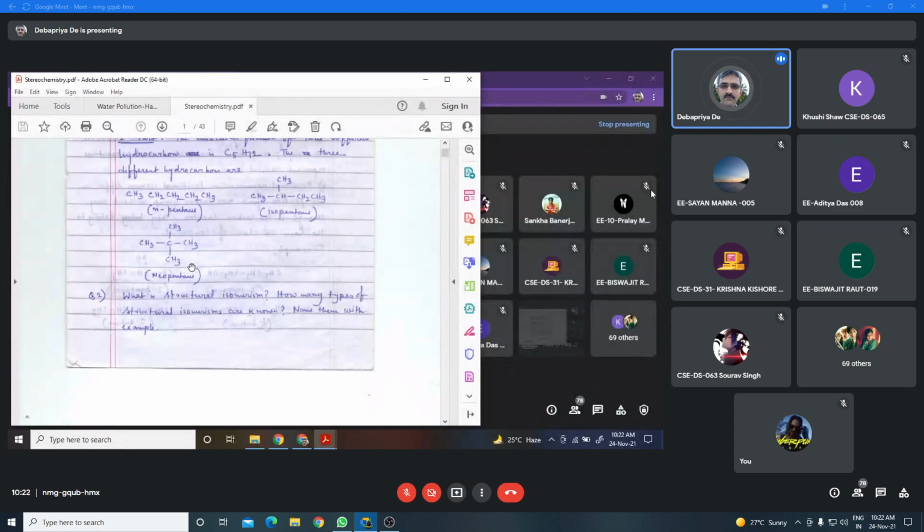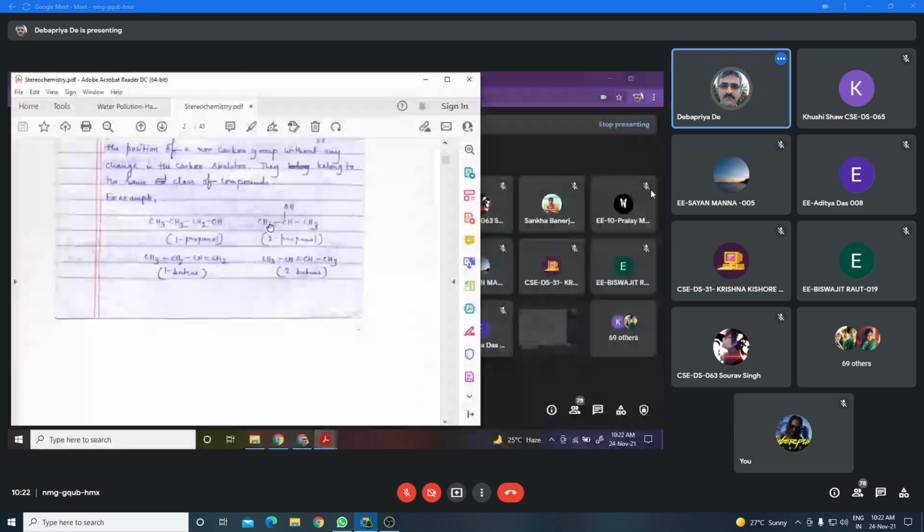Now I shall discuss structural isomerism, that means isomerism where isomers differ in their basic structure. That means the basic structure of the different isomers will change in the atomic framework.